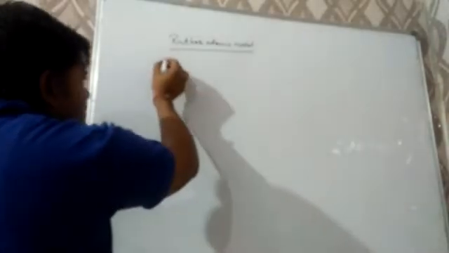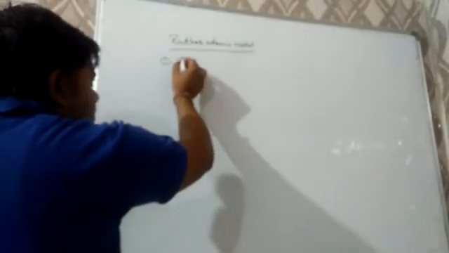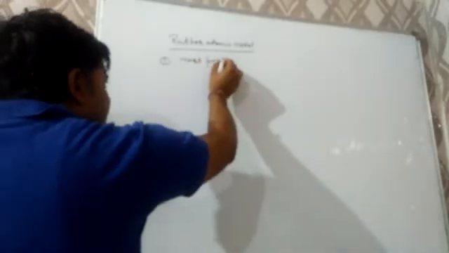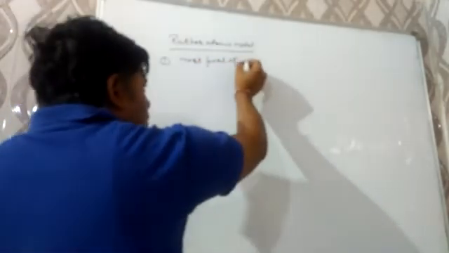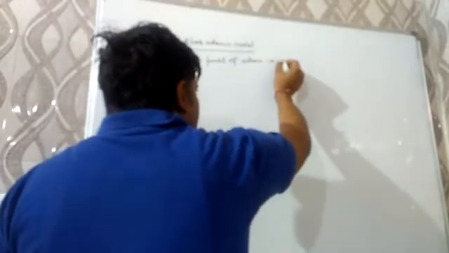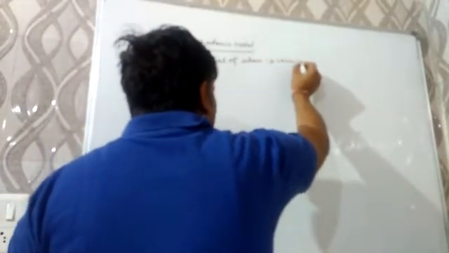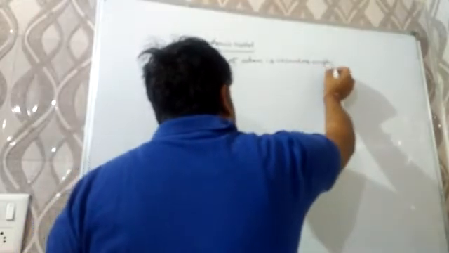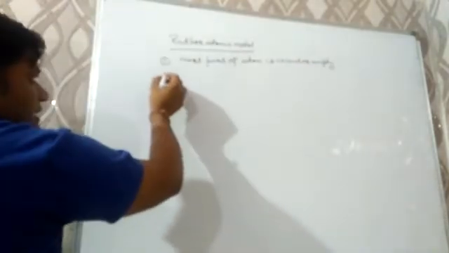Now, the main postulates of this model are: the first one is most part of atom is vacant or empty.